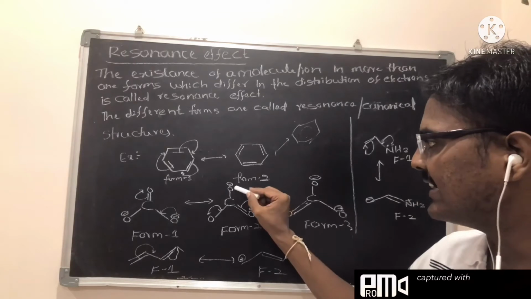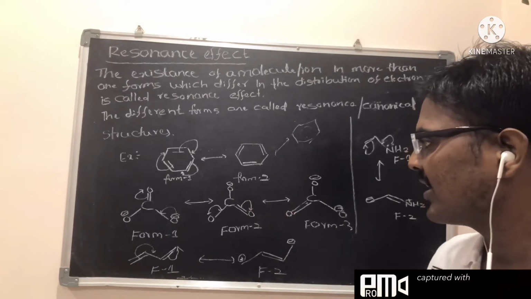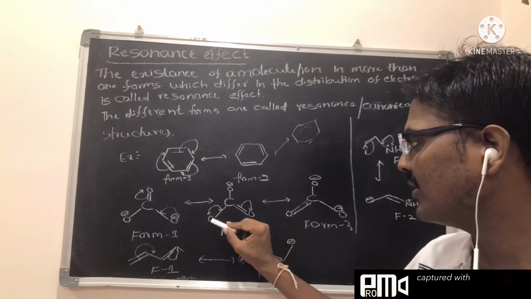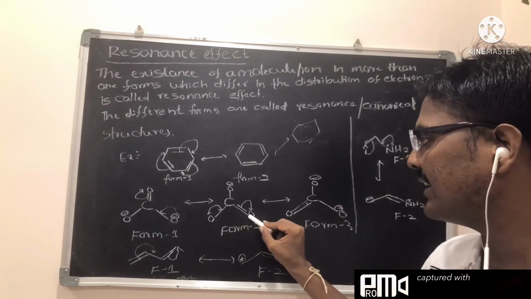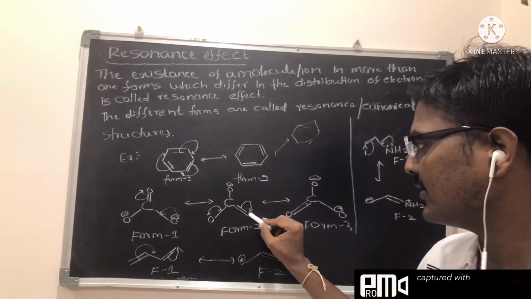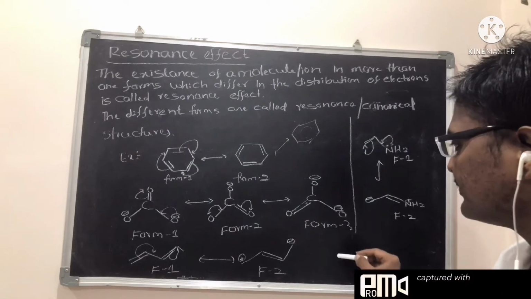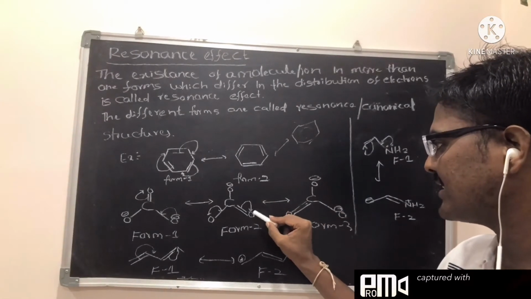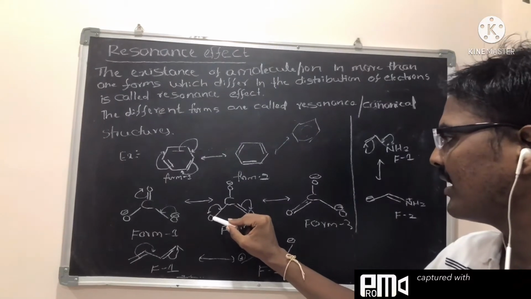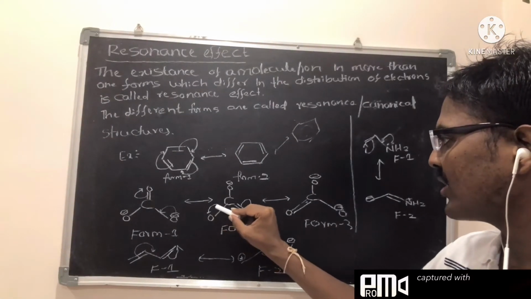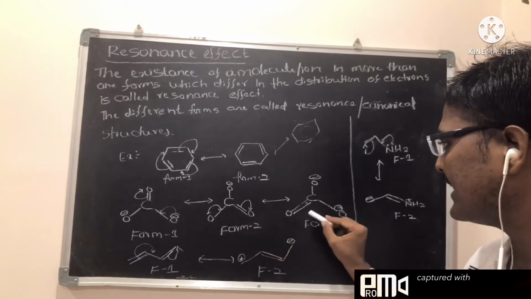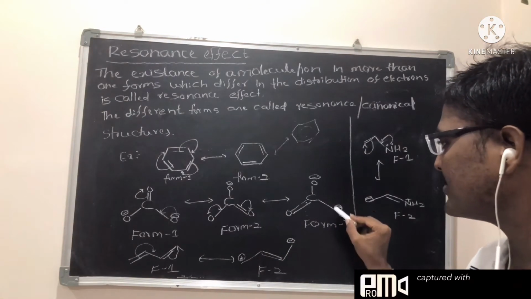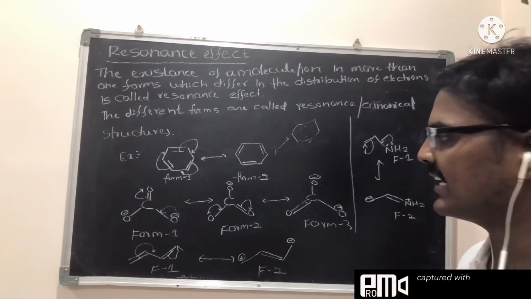So in this oxygen there is a negative charge, here a double bond, and here you get a double bond. Next, in form 3, the double bond is polarized to this oxygen, and the negative charge is polarized to this one. So here you get a double bond, here a negative charge. There is no change in the total negative charge.